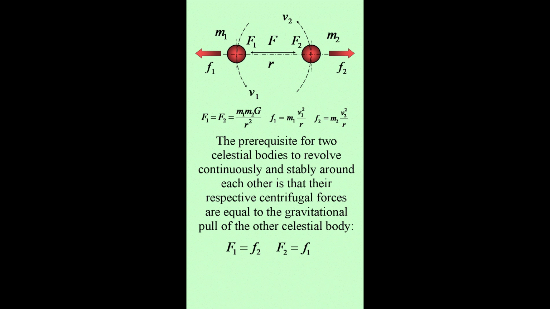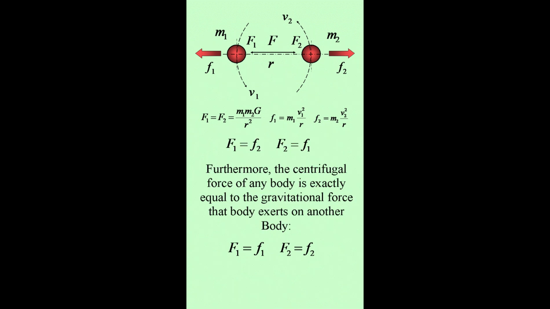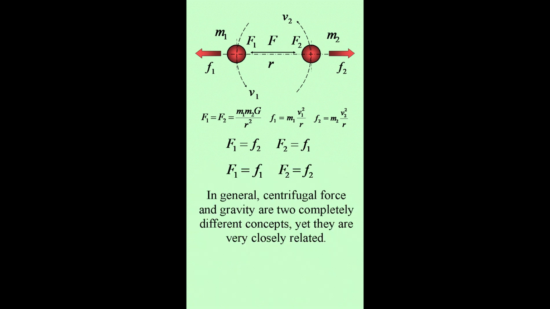The prerequisite for two celestial bodies to revolve continuously and stably around each other is that their respective centrifugal forces are equal to the gravitational pull of the other celestial body. Furthermore, the centrifugal force of any body is exactly equal to the gravitational force that body exerts on another body. In general, centrifugal force and gravity are two completely different concepts, yet they are very closely related.